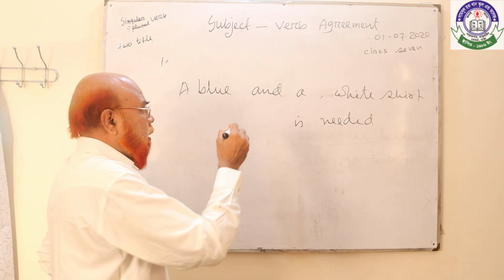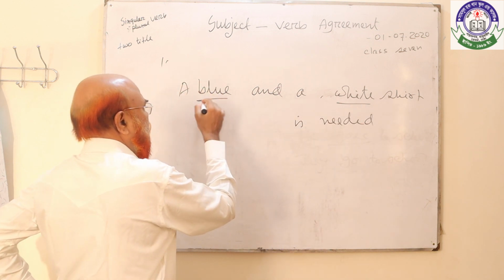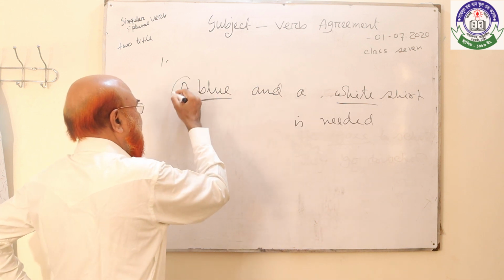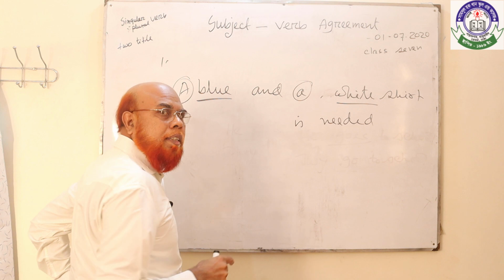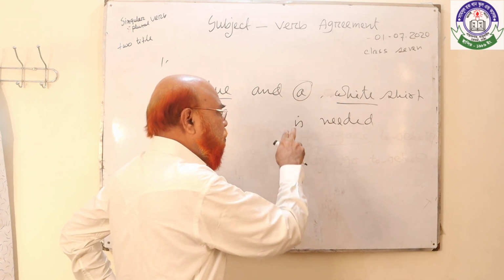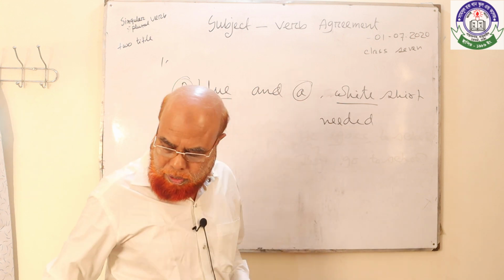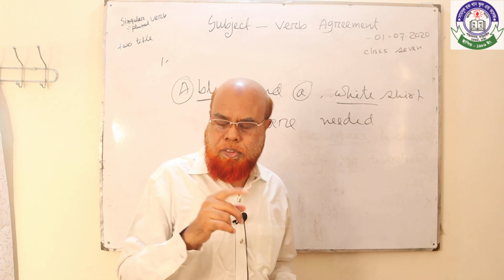Listen. If there are two adjectives or two titles and on both sides there is the article a, this subject is plural and the verb will be plural. So is correct or are correct? Of course are is correct. So this is the first rule.